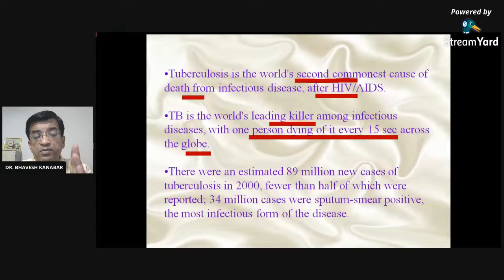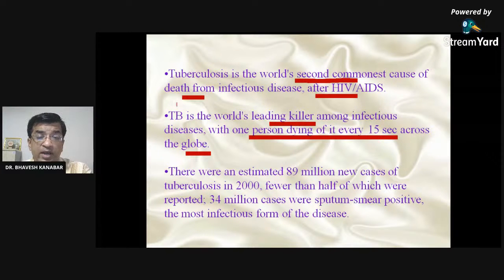So how many persons are dying in one day? Then from that figure, how many in 1 hour? Then how many in 1 minute? And from that, 1 second. So that data is developed like that, right?